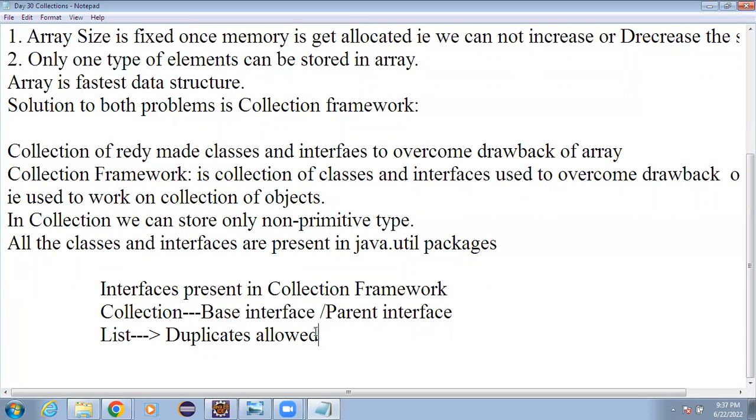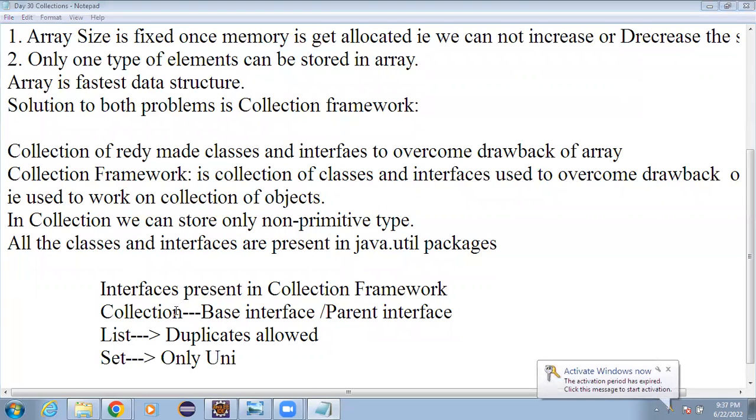Then we have another interface, I can say Set. Again, it is similar to the List. That means it is a child of Collection only, but duplicates are not allowed, only unique elements.